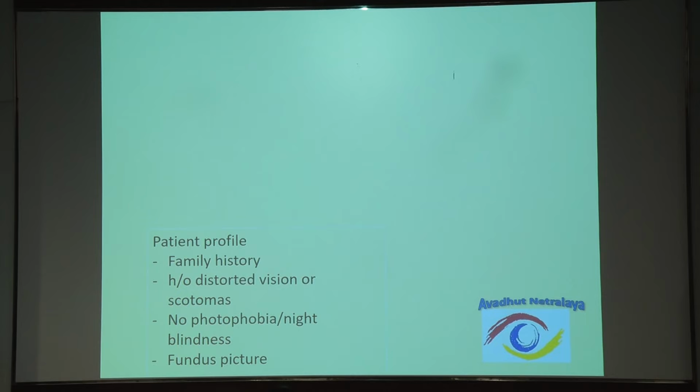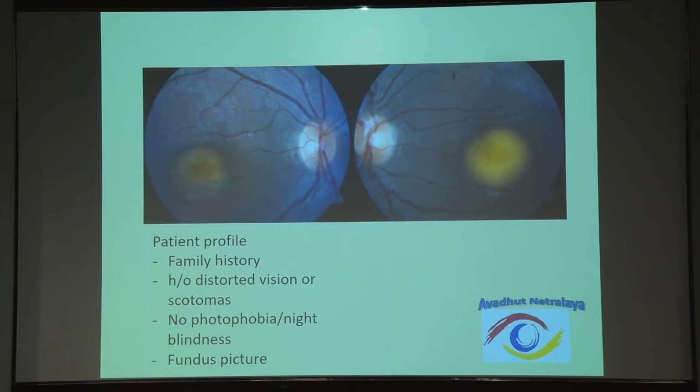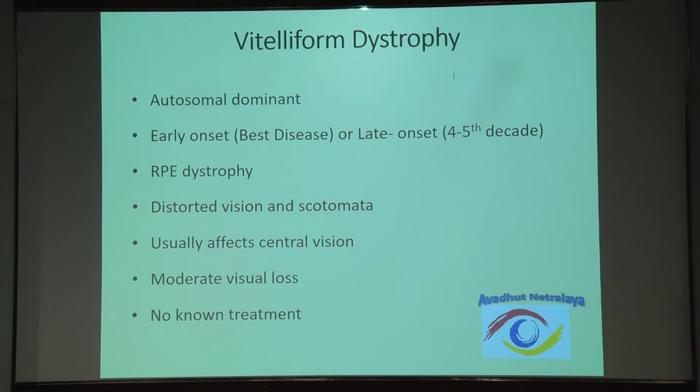Another patient profile: history of distorted vision and scotomas, and the patient has no photophobia or night blindness. The fundus picture in the initial stages is normal, but in advanced stages you will have something like this, which is called Best vitelliform dystrophy. In the initial phases, we called it Best disease, which appears in earlier onset, first or second decade of life. What I showed you was later on in life. Usually it doesn't progress to complete visual loss.